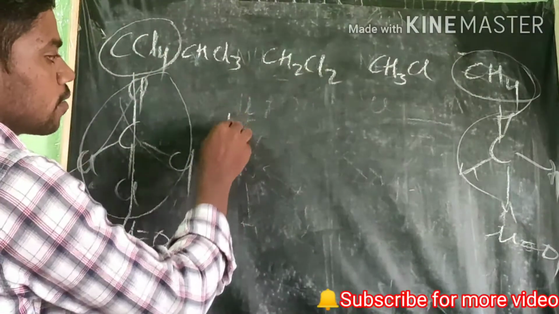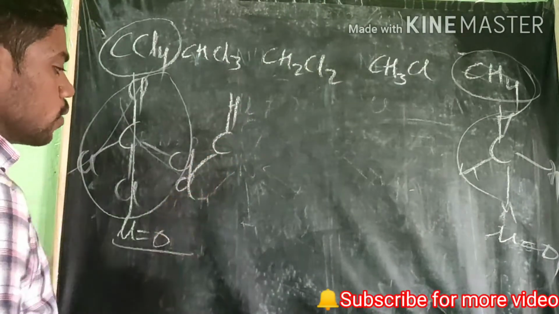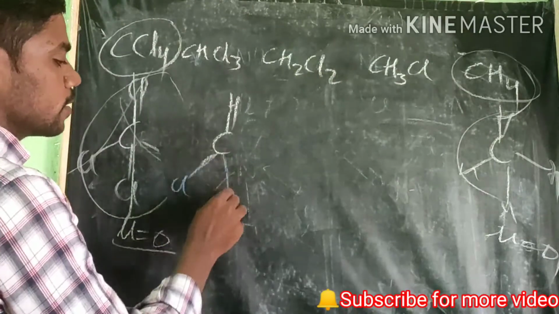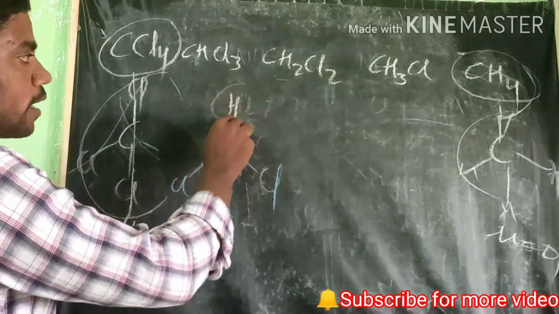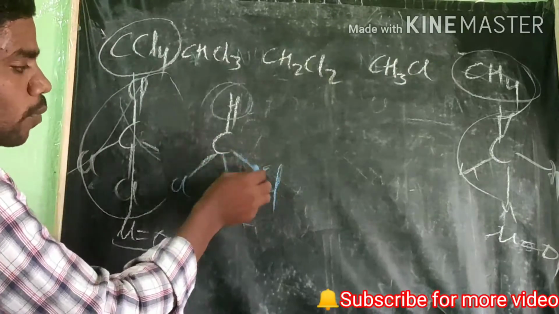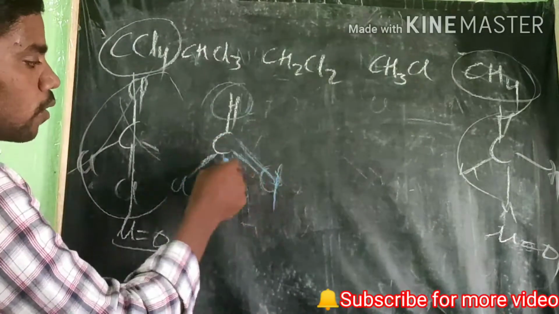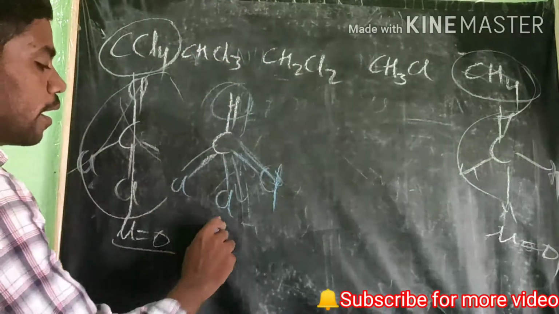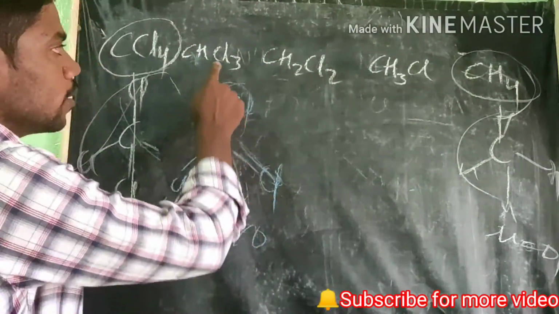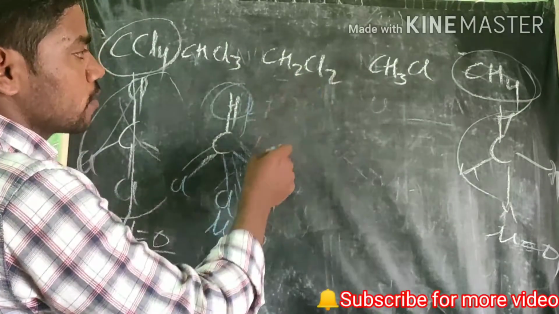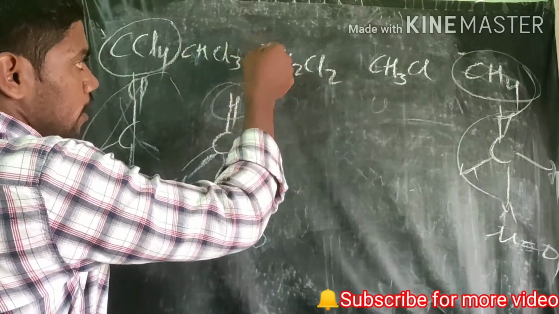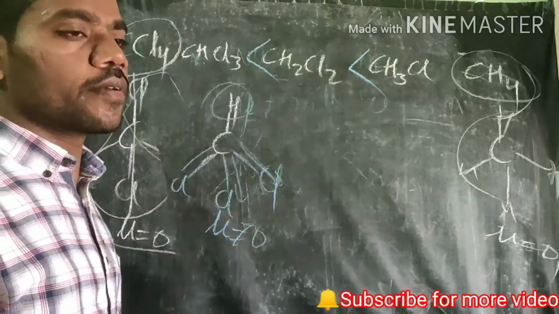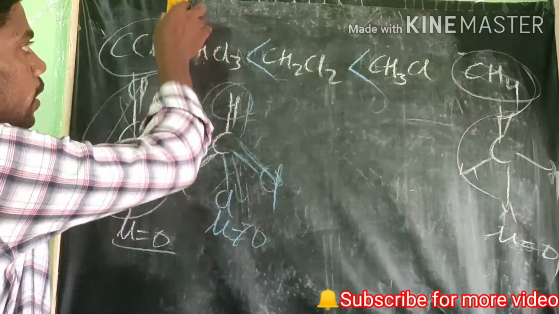But here see, one H is there and there are 3 chlorine atoms, and only one H in the upper direction. There are 3 moving in the downward direction, but one is going in the upward direction. Therefore the dipole moment is not equal to 0. Compared to this, where hydrogen is there in 2 directions, this dipole moment is more than this one. This is very important. But these two, CCl4 and CH4, have dipole moment 0.